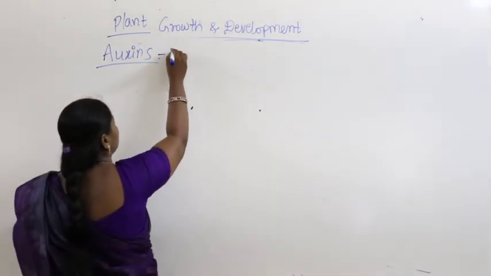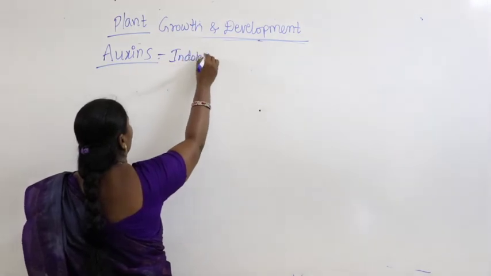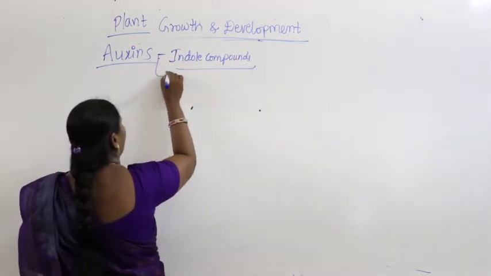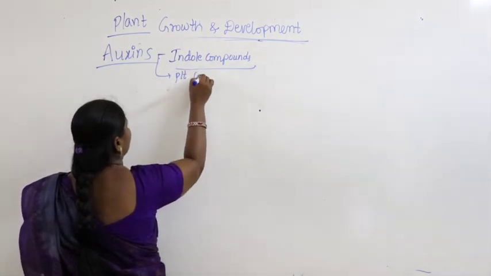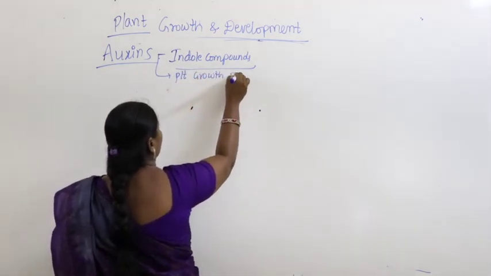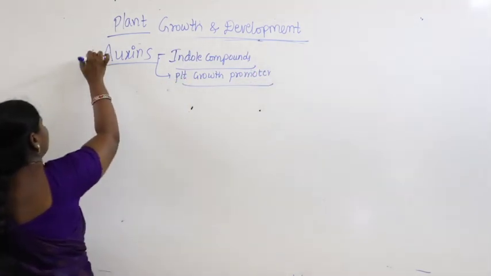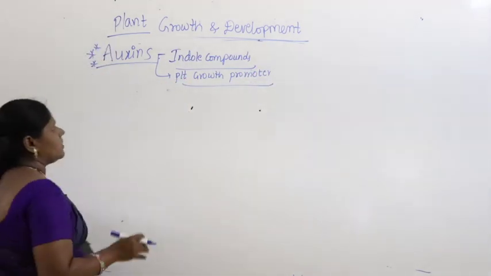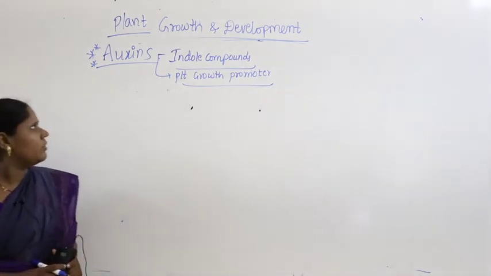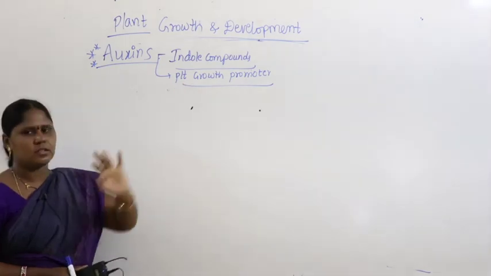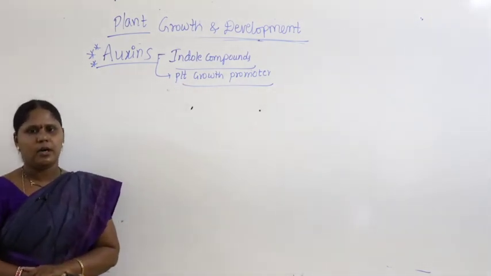As I told you, they are indole compounds, and they are a plant growth promoter. Auxin is an indole compound and it's nothing but a growth promoter.